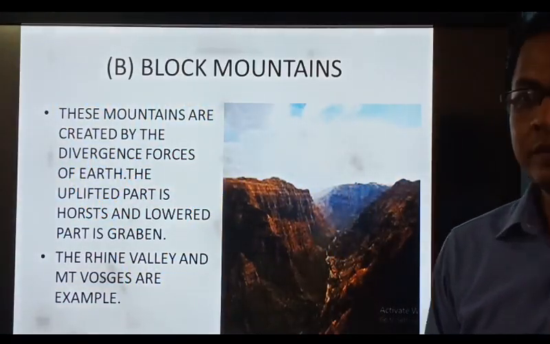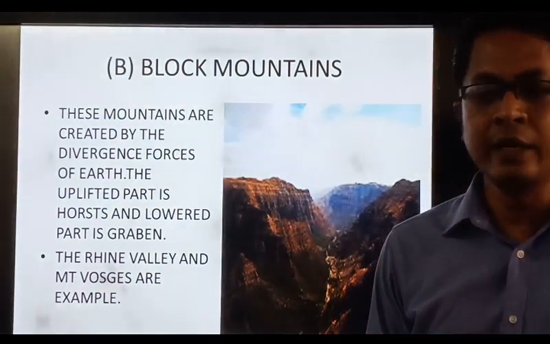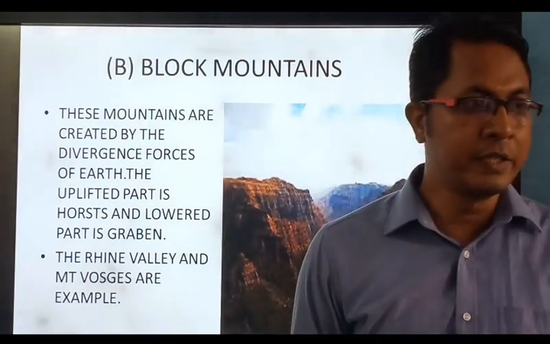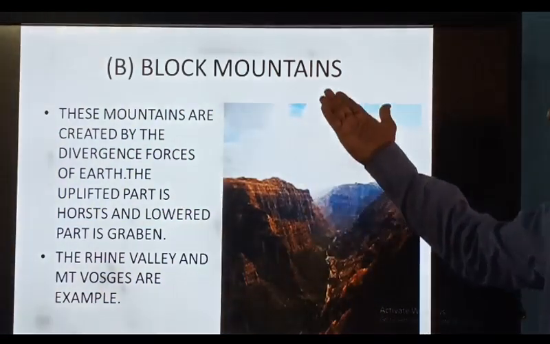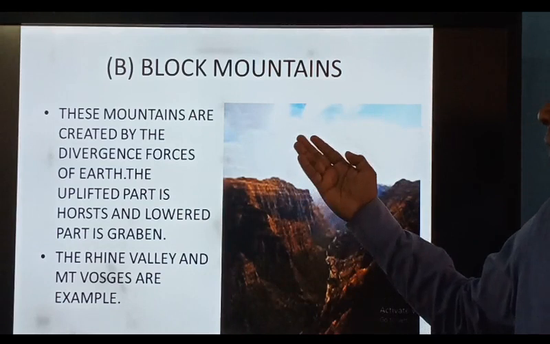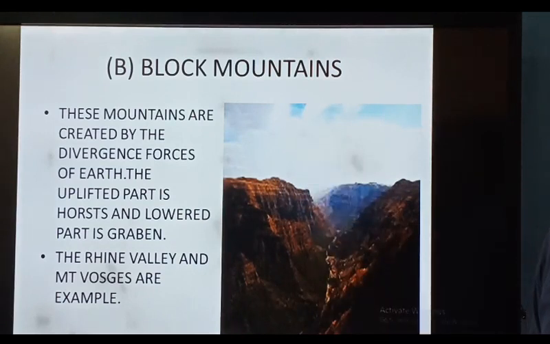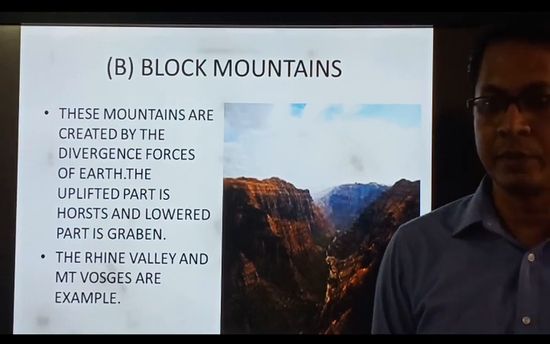Now, dear students, we will see the second kind of mountain, the block mountain. These mountains are created by the divergent forces of Earth. The uplifted part is Horst and the lowered part is Graben. The Rhine Valley and Mount Vosges are its examples.